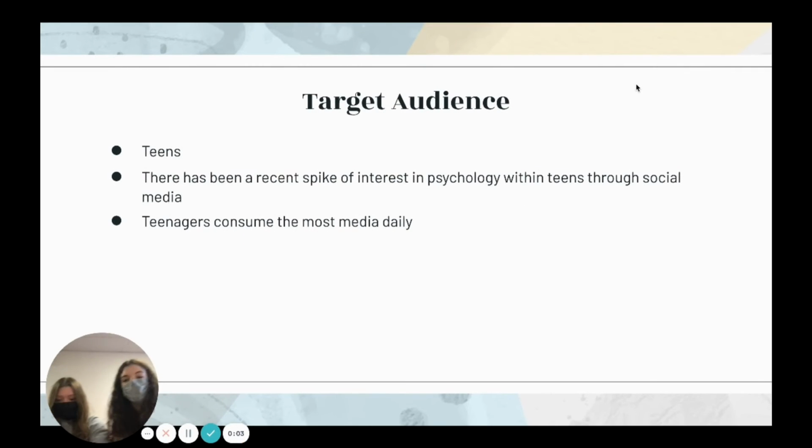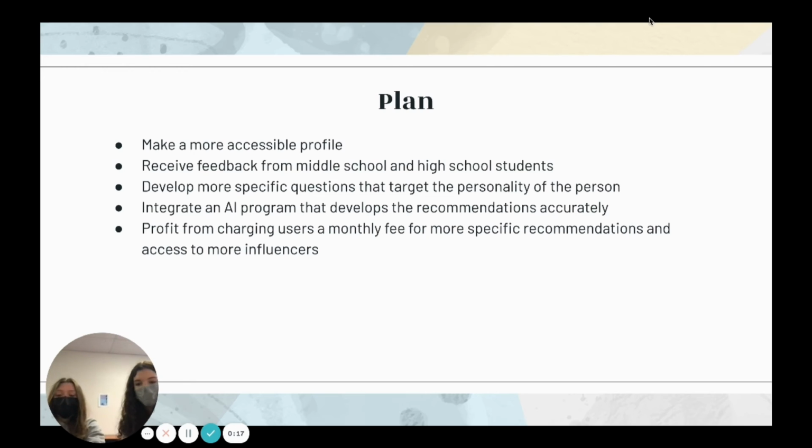Our target audience are teens because there's been a recent spike of interest in psychology within teens through social media like TikTok and Instagram. And teenagers consume the most media daily, which is about an average of 3 hours. So what we plan to do moving forward is generate and integrate an AI program that develops recommendations more accurately into the app.